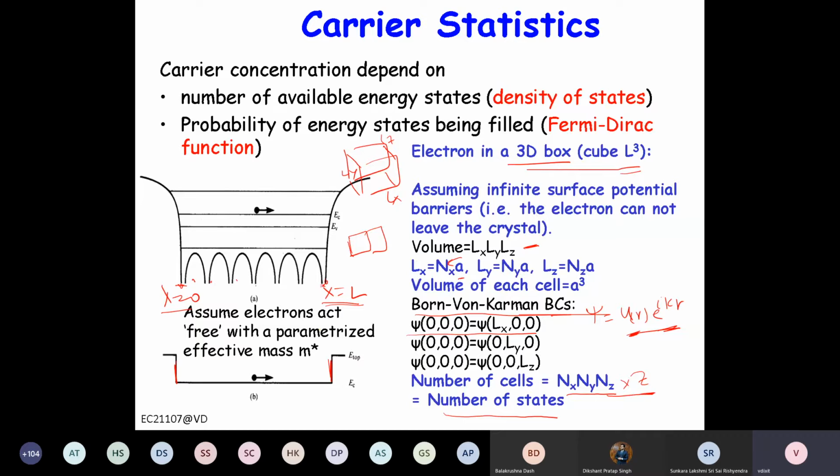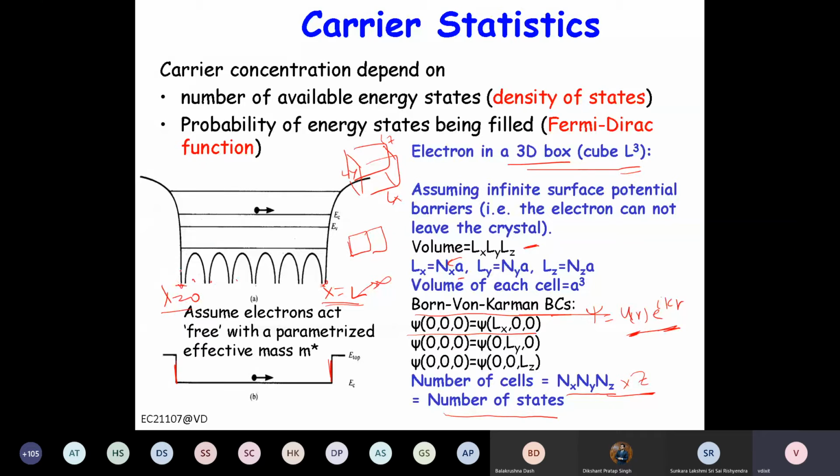You have to take L as some finite number. But if you make it finite and apply some other boundary condition, then the properties will depend on the size of the semiconductor, because if the two ends are pinned at, let's say, a zero value, then you will have those things appearing in your solution.